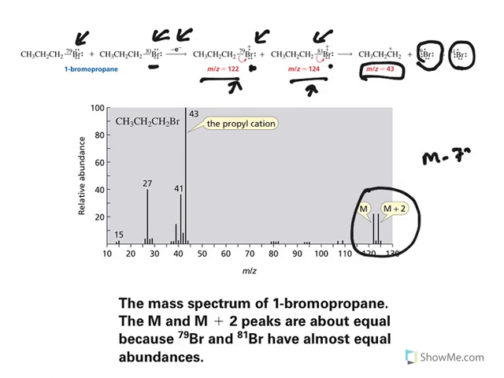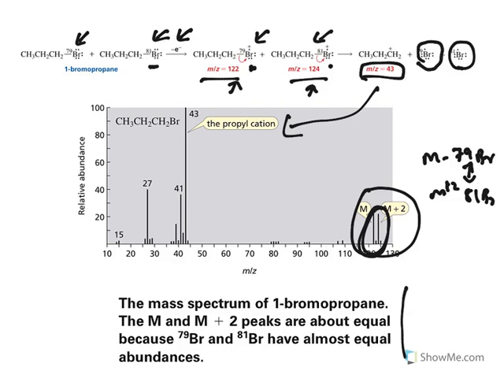M is because of 79 bromine, whereas M plus 2 is because of 81 bromine, because the difference is 2 units. Now look at them, their abundance is almost equal. The reason is, in nature the isotopes occur almost equally, and the remaining fragment you will get as propyl cation. Now look at the mass spectra of 1-bromopropane: the M and M plus 2 peaks are about equal because 79 bromine and 81 bromine have almost equal abundances.